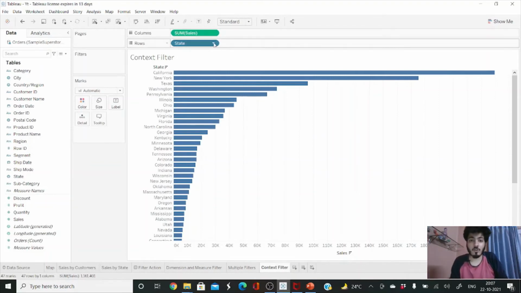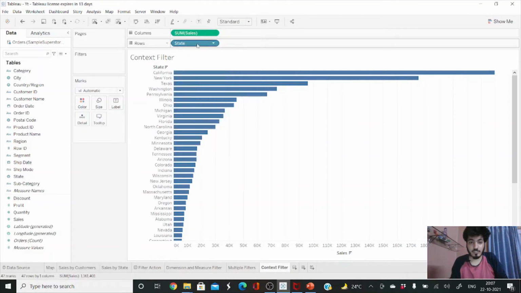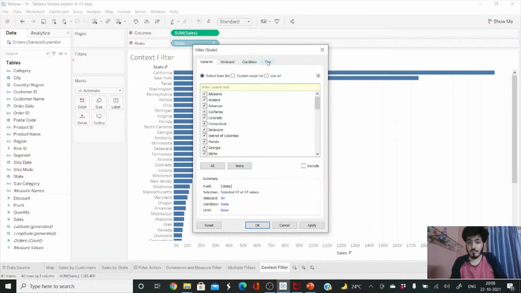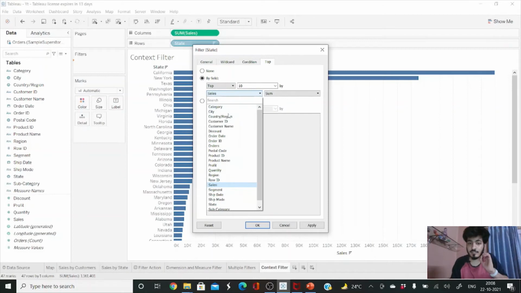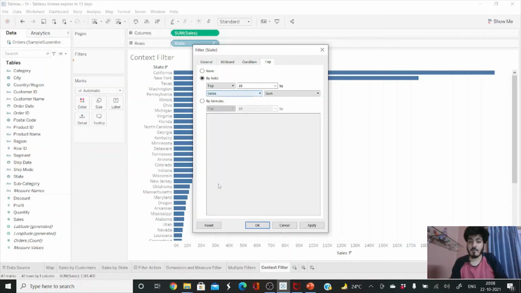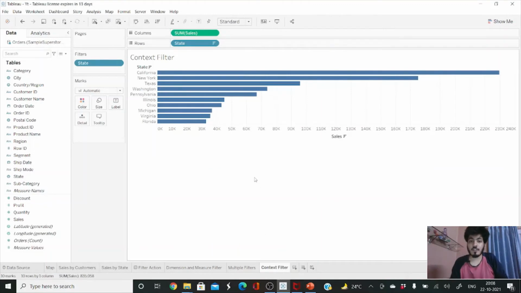In order to do top 10, we can just click here, control click sales, control click state and drag it to filters. Then you can see the top condition here, so you can click on it and give by field. I want to see top 10 by sales. I can select the category which I want to select. I want to show the sum of sales for different states, which is the top 10. I can just apply and click on OK. Perfect. So now our top 10 states are showing in this visualization.